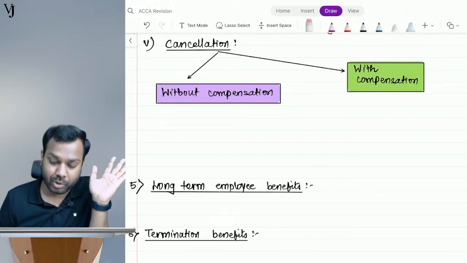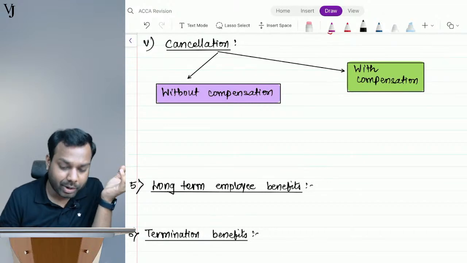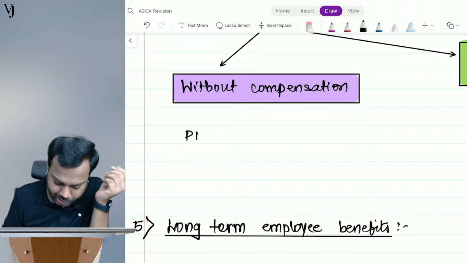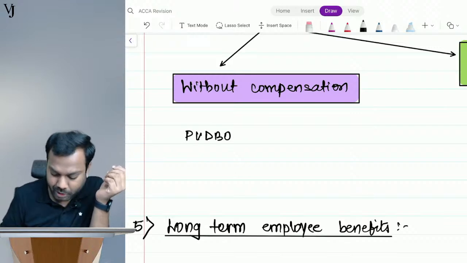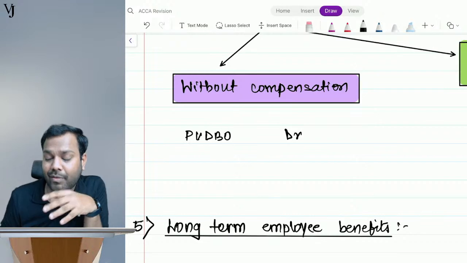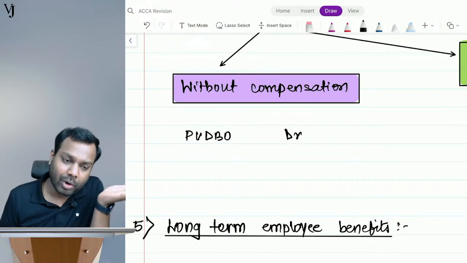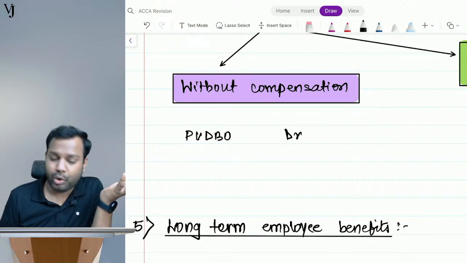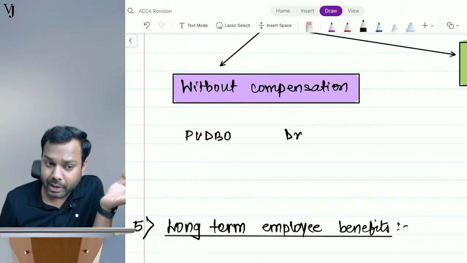But you have already recorded a liability. You have recorded the present value of defined benefit obligation. But when you are saying to your employees that I will not be able to pay, is that liability holding good? No, right? So the liability is no longer required.